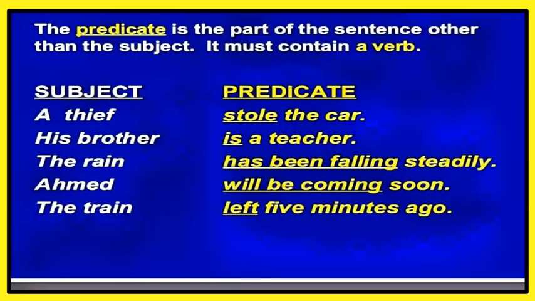Now we will talk about the predicate. The predicate is the part of the sentence other than the subject, or we can say apart from the subject. It must contain a verb. Here is the example. A thief stole the car. In this sentence, a thief is our subject and stole the car is our predicate. Next example, his brother is a teacher. His brother is our subject and is a teacher is our predicate.